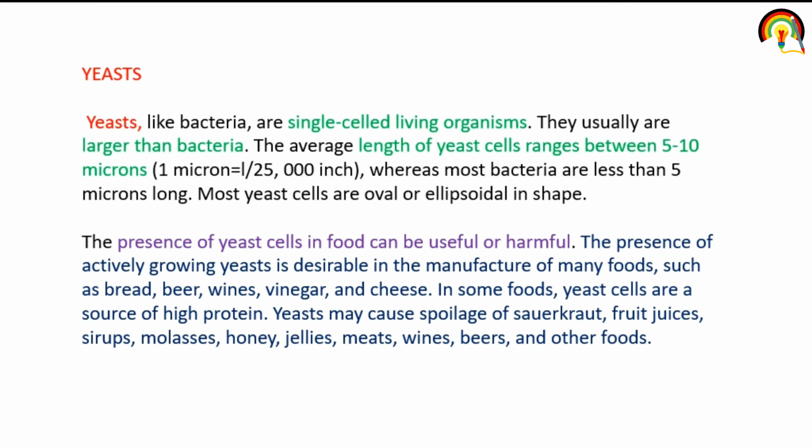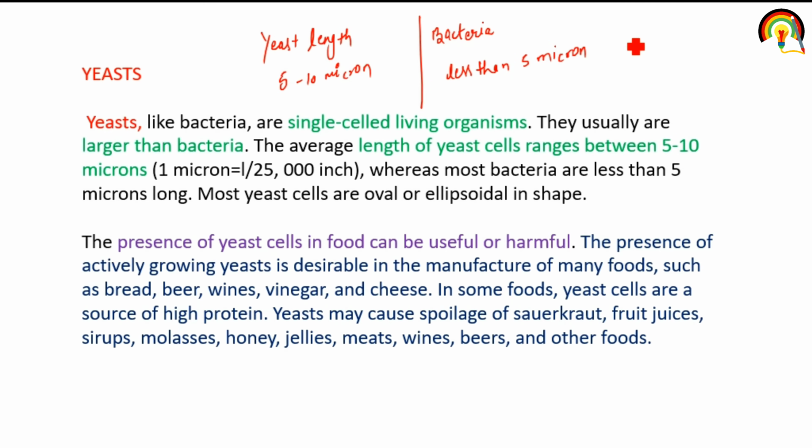So what is yeast? Yeast is a single cell living organism that is larger than bacteria. How larger than bacteria? Because yeast length ranges between 5 to 10 micron, but bacteria are less than 5 micron.